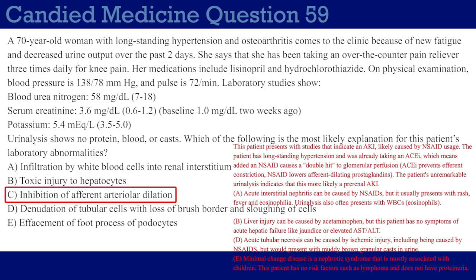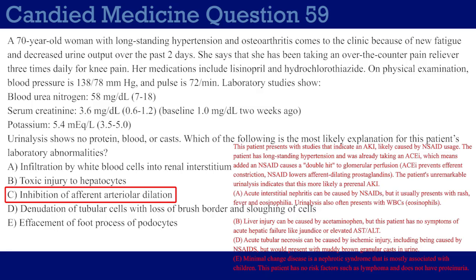Choice A, infiltration by white blood cells into renal interstitium. This is referring to acute interstitial nephritis, which, yes, can also be caused by NSAIDs. But this is basically an allergic reaction of the kidney. So this often presents with a rash, a fever, eosinophilia, and urinalysis would have white blood cells a lot of the time. And this patient has an unremarkable urinalysis, so it just doesn't really fit.